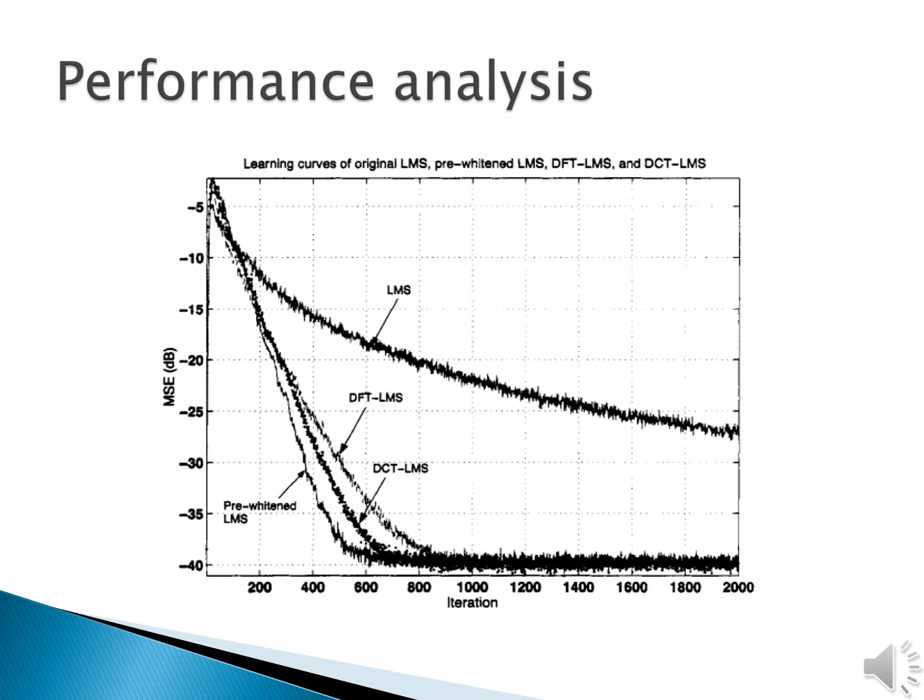It is visible that the DFT LMS, DCT LMS and the pre-weighted LMS converge faster than the normal LMS. The performance of DFT LMS and the DCT LMS will reach the performance of pre-weighted LMS for some particular types of data. The computational cost of all these algorithms is of the order of m. But by going into the transform domain, we achieved better performance, that is, faster convergence is obtained.